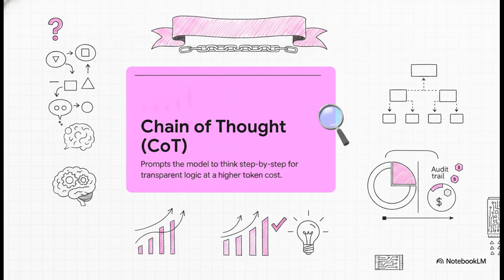Why does this matter so much? Well, imagine giving an LLM a complex logic puzzle or a really tricky math word problem. If you ask for the final answer immediately, it often just guesses wrong. But by forcing the model to surface its intermediate rationales and basically write out its scratchpad of logic before giving that final answer, you significantly improve its accuracy. Now the trade-off is that it costs more tokens because the output generation is physically longer. But in return, you gain a highly transparent audit trail of exactly how the model reached its conclusion.